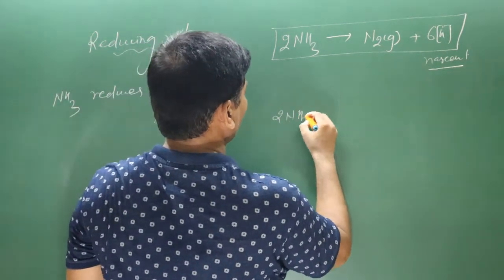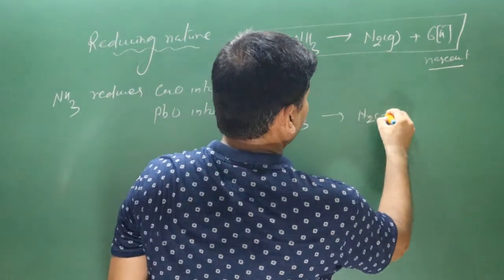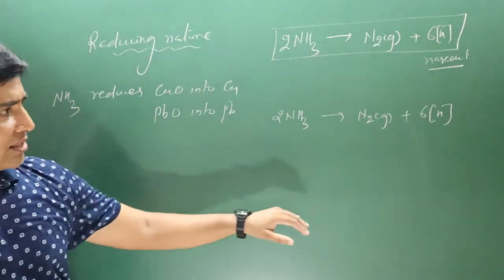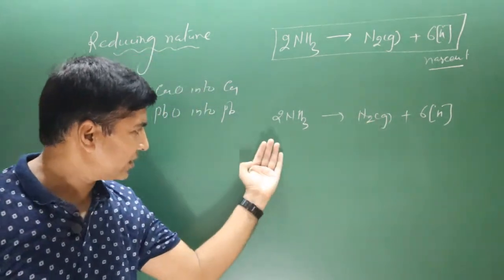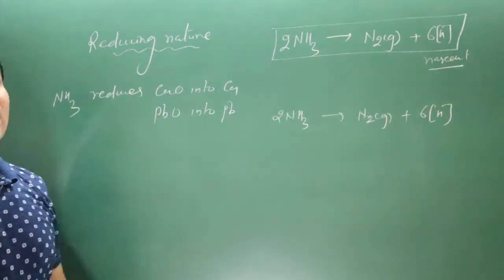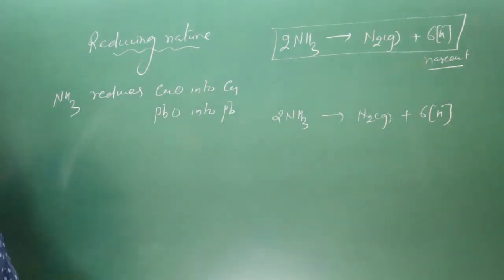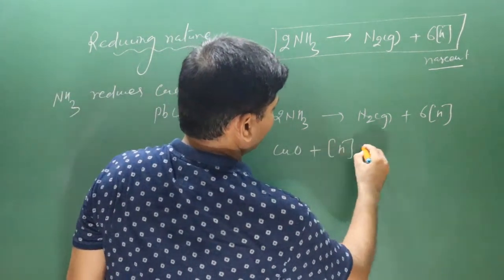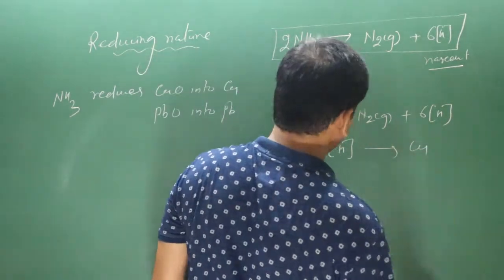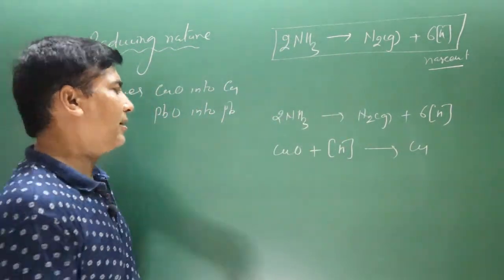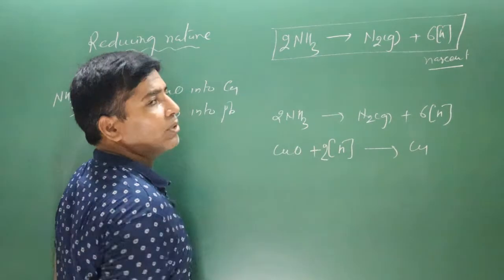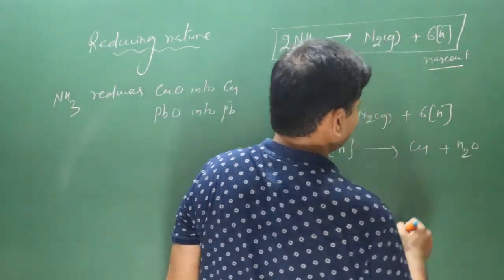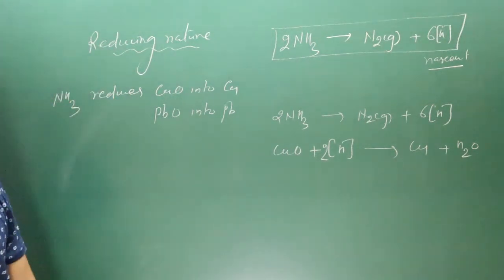2 molecules of ammonia release nitrogen gas, and we have 6 nascent hydrogen. In the next chemical reaction, you need to use nascent hydrogen on this side so that we can cancel it when we find the net reaction. We have cupric oxide and nascent hydrogen, and on the other side we get copper. Hydrogen will combine with oxygen. We multiply by 2: 2 hydrogen will combine with oxygen to form a water molecule. That's it. Now we need to cancel the nascent hydrogen.